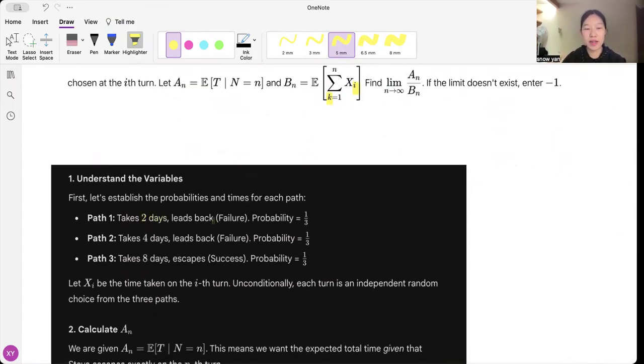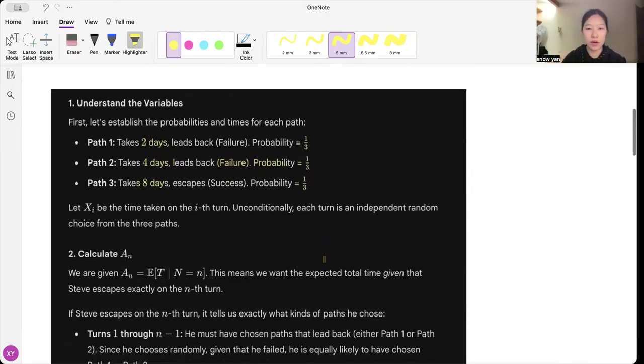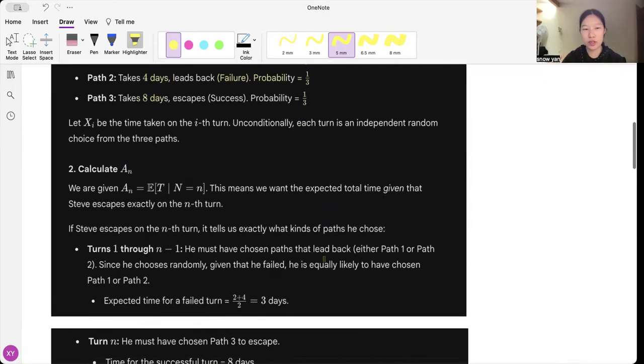Path one takes 2 days and leads back to failure with probability 1/3. Path two takes 4 days with failure, probability 1/3. Path three takes 8 days with success, probability 1/3. If it's failure, then we're going back to our state. Success means we're ending it right there. So it's an independent choice.